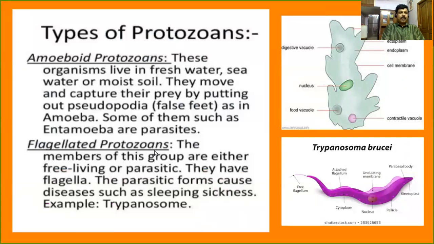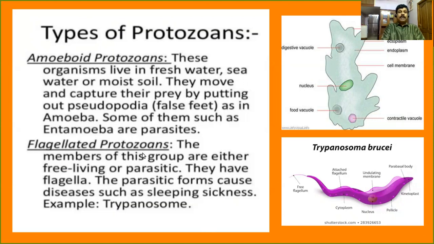Dear children, first one, amoeboid protozoans. The most important example, amoeba. These organisms live in freshwater, seawater, or moist soil. Amoeba is actually a freshwater protozoan. They move and capture their prey by putting out pseudopodia, or false feet, that we have discussed. The pseudopodia are present in amoeba. Some of the organisms in this category act as parasites. One of the most important examples is Entamoeba, which lives as a parasite.